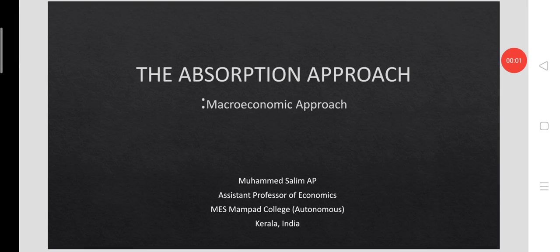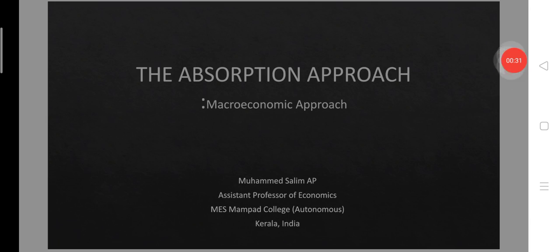So we have been talking about the approaches to study the effects of devaluation on the trade balance of the devaluing country. We have already learned the elasticity approach, which is a microeconomic approach to study the effects of devaluation on the trade balance. Here we have the absorption approach, which is a macroeconomic approach to study the effects of devaluation. Welcome to the second part of the video on the absorption approach.